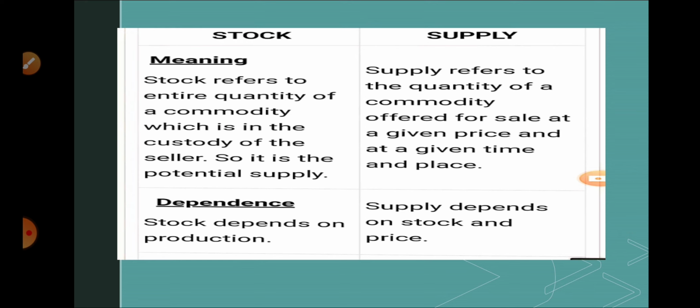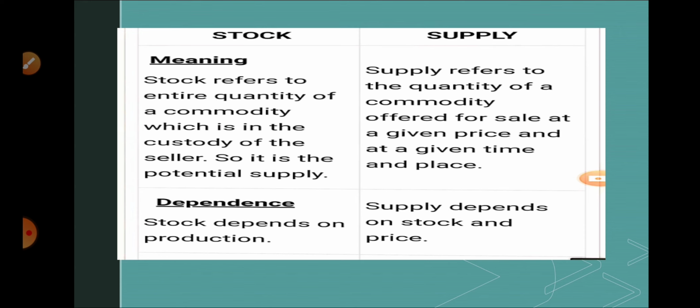Stock refers to the entire quantity of commodity which is in the custody of the seller. So it is the potential supply. Whatever quantity of commodity is produced by the producer, that is stock, and whatever quantity he is willing to sell, that is supply.